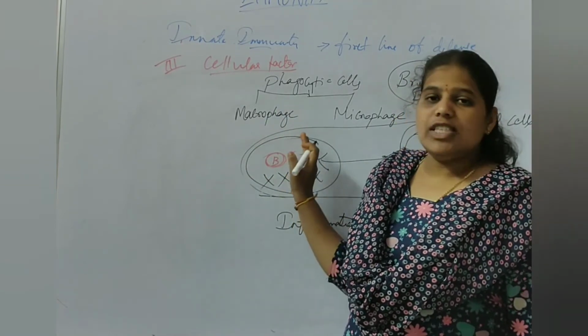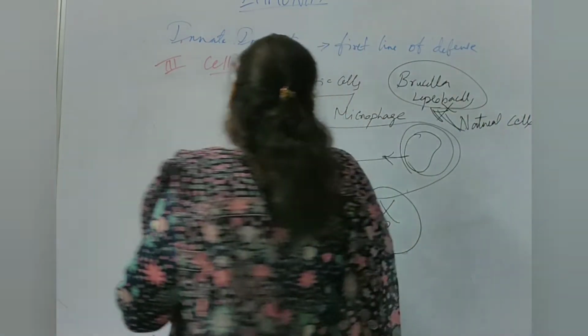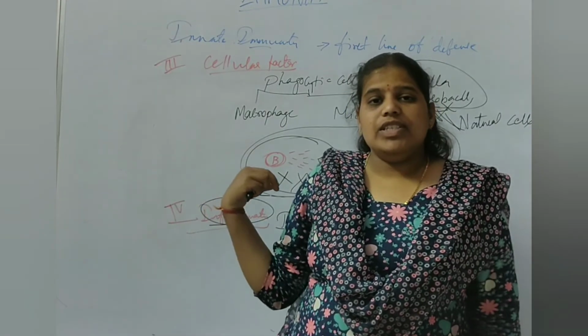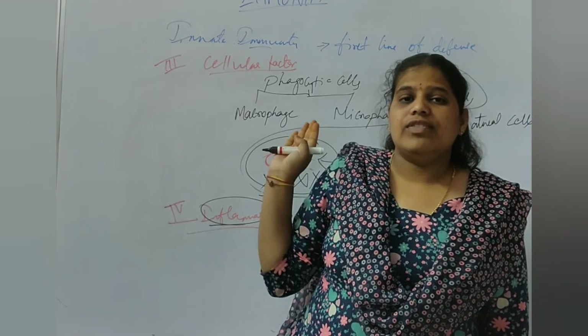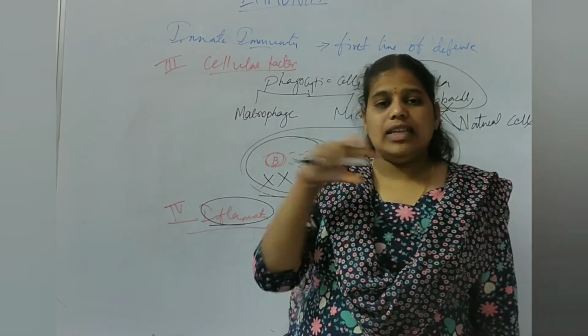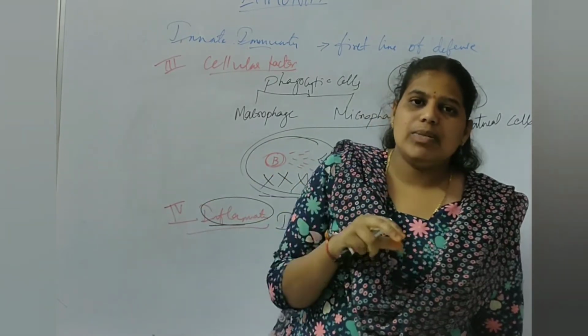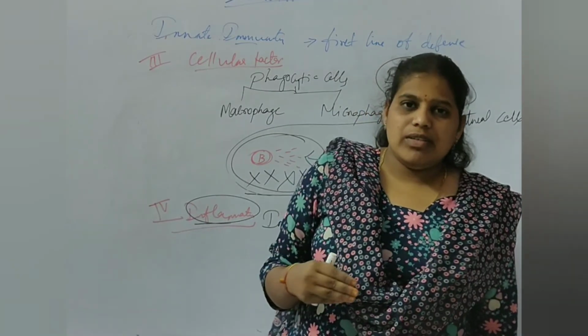So this is about the cellular factor, and next we will talk about inflammation. The reason for inflammation is the process of the cellular factor. When phagocytic cells are killing the bacteria, it shows as inflammation.